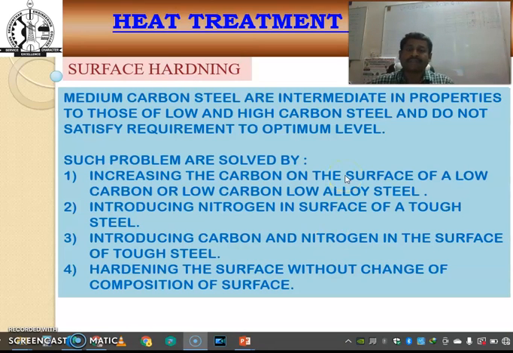Medium carbon steel is intermediate in its properties between low and high carbon steel and does not satisfy the requirement at an optimum level.